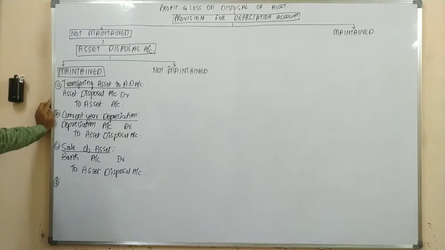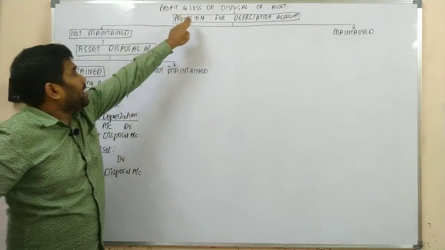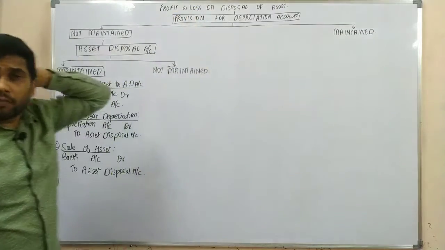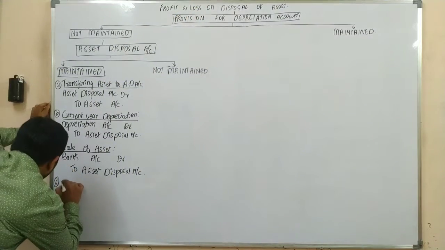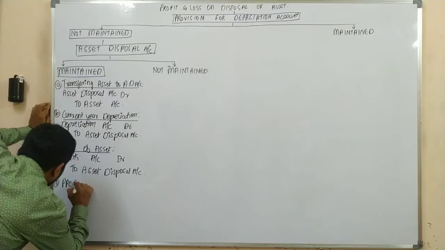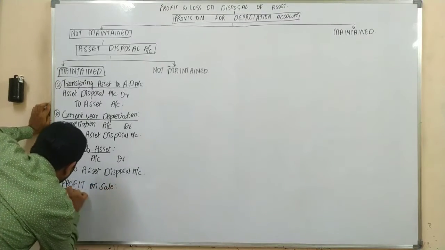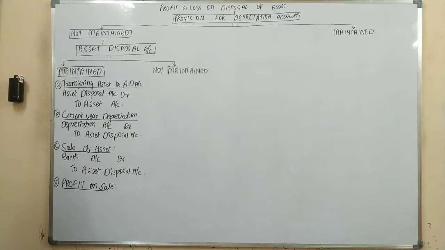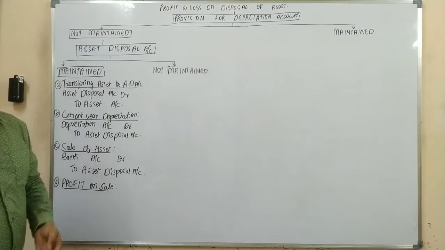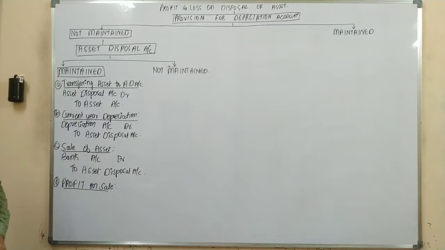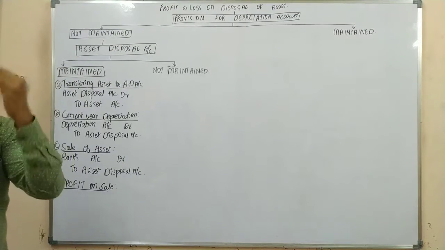Whenever there is a sale, there could be either profit or loss. Yes or no?